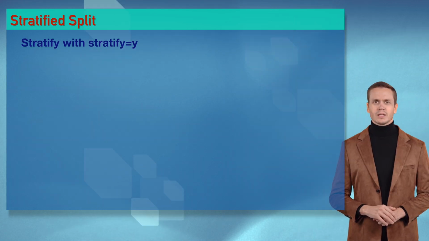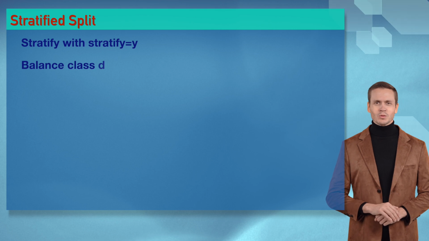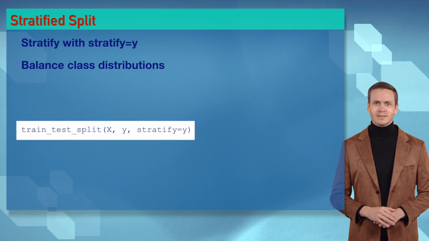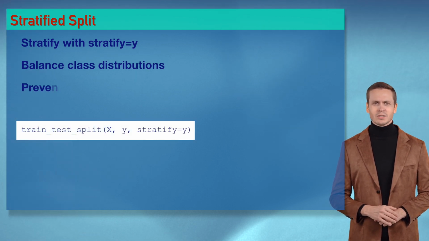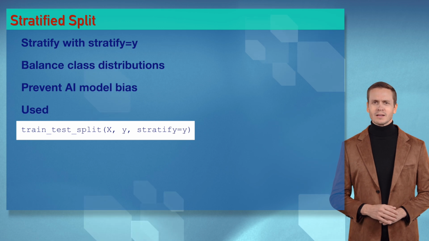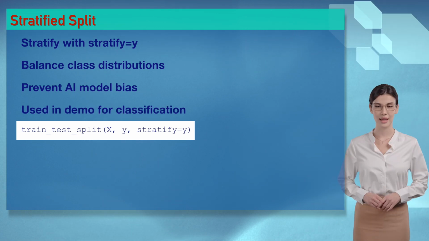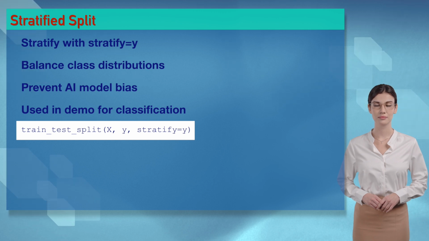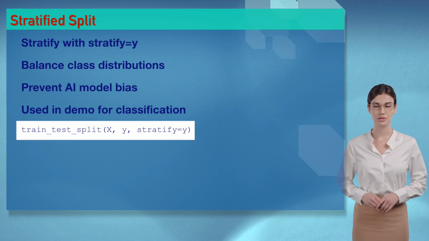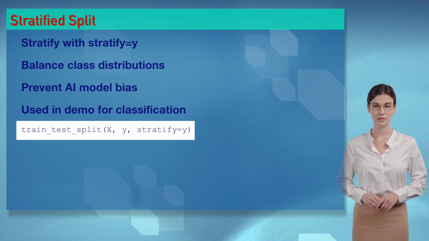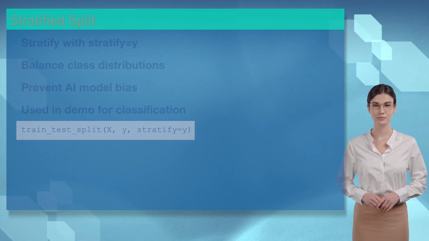Wizards, train_test_split, stratify equals y, stratify is like picking the best vibes for Sophia, balancing class distributions for AI. It's a stratified bash, let's keep this party rockin'. You're balancing my heart, Ethan. Wizards, stratified splitting ensures fair class representation in AI models. Try it in our demo, it's like harmonizing your data.